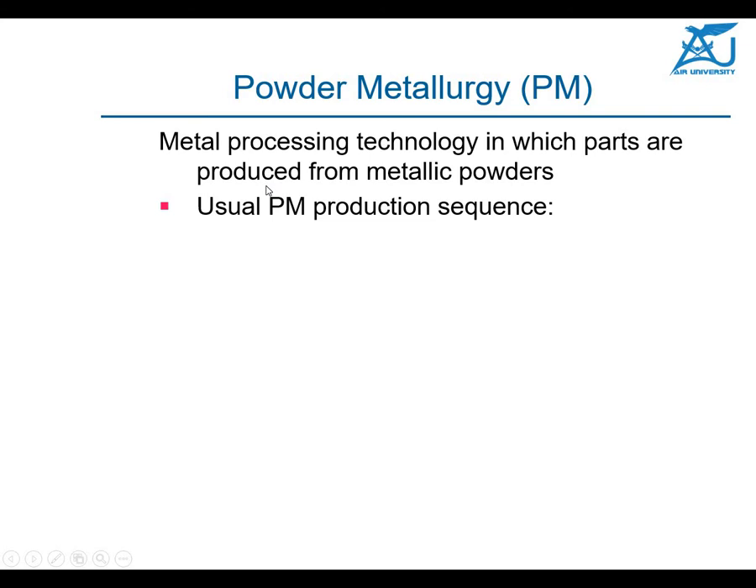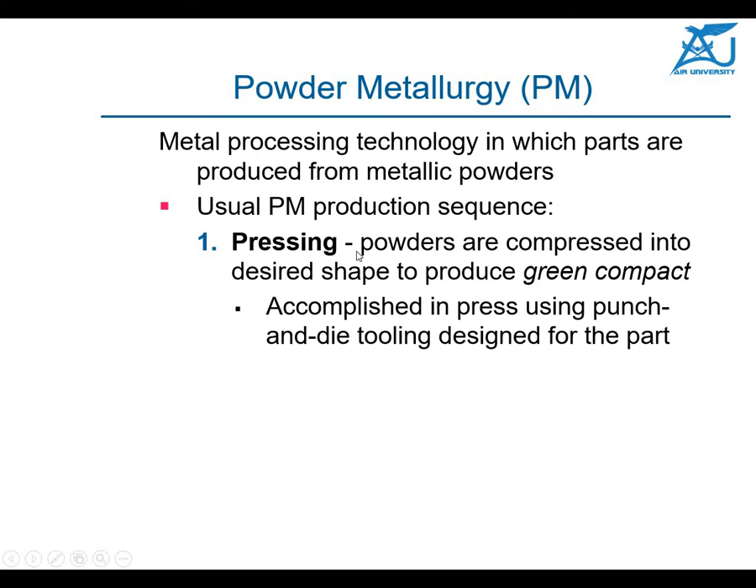Okay, coming to powder metallurgy, as I told you initially, this is one of the most important manufacturing processes. This is the technology in which parts are produced from metal powder. The important thing is that here you first need a powder which has to be processed in various ways. So in the powder metallurgy production sequence, we first have to make the powder.